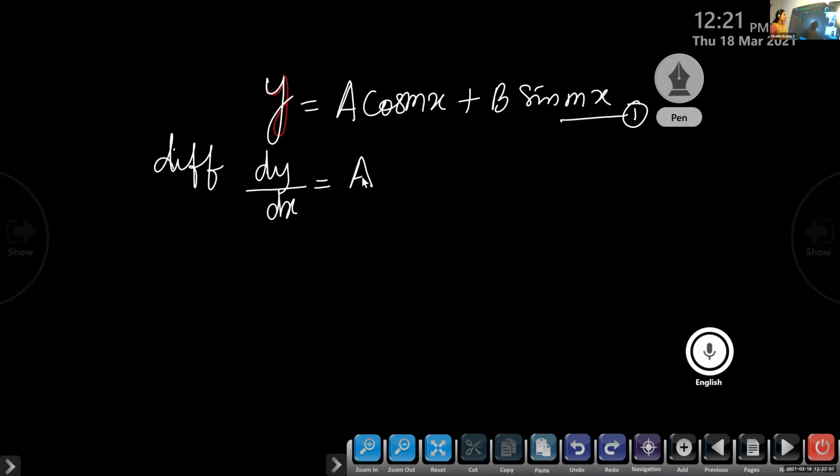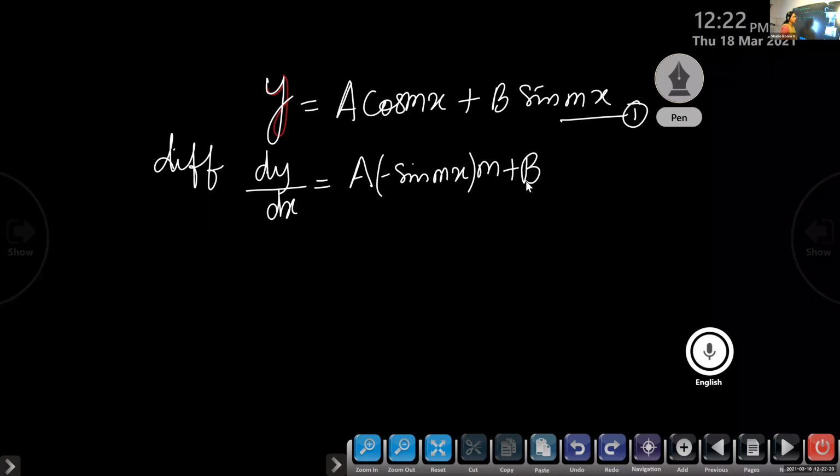What is the derivative of cos mx? Minus sin mx, into m. Minus sin mx into m.